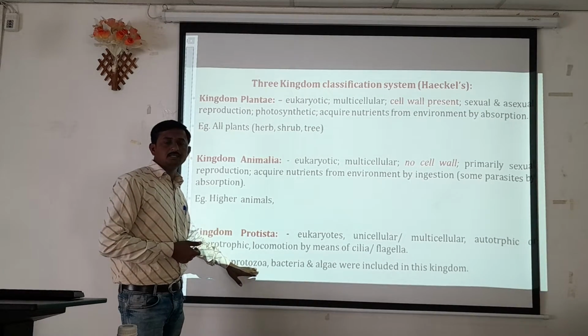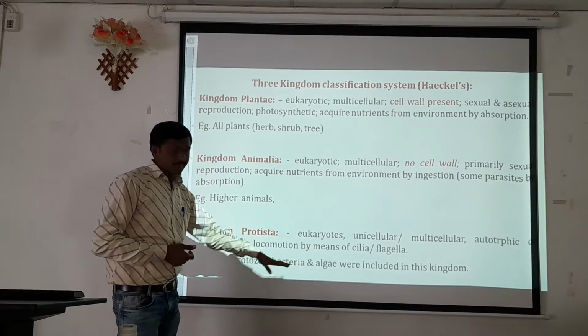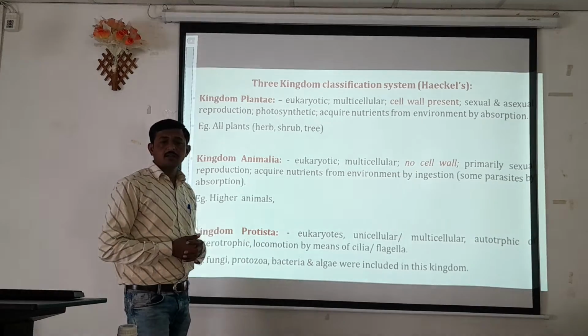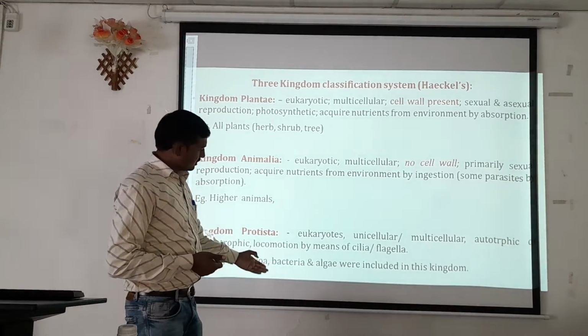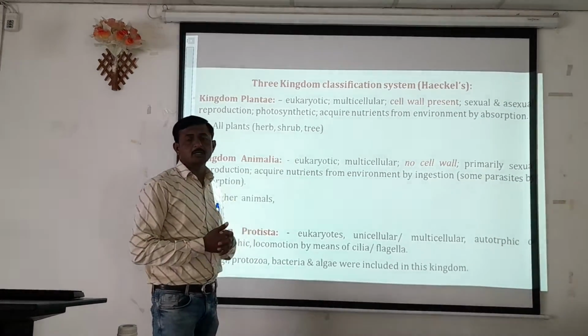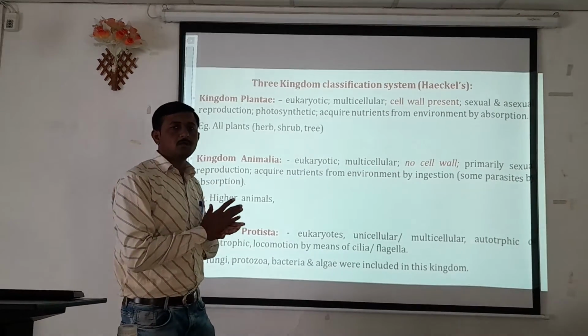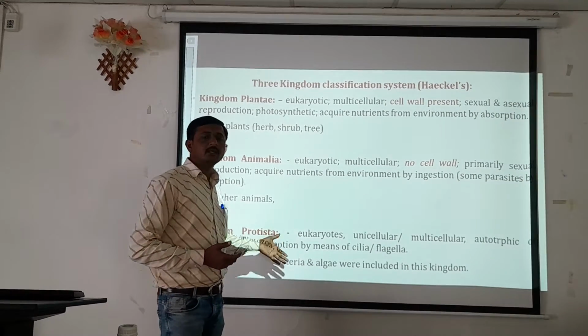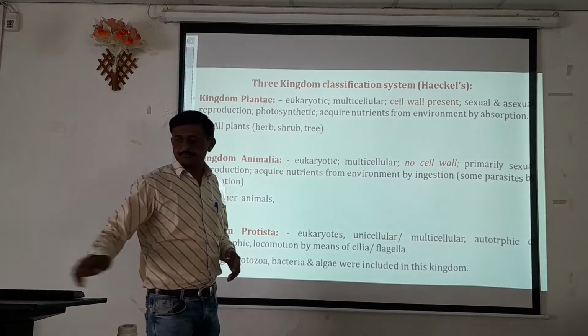Protista look like animals. Some bacteria are photosynthetic, so they show characteristics similar to plants, but they are not true plants, so they are categorized into kingdom Protista.